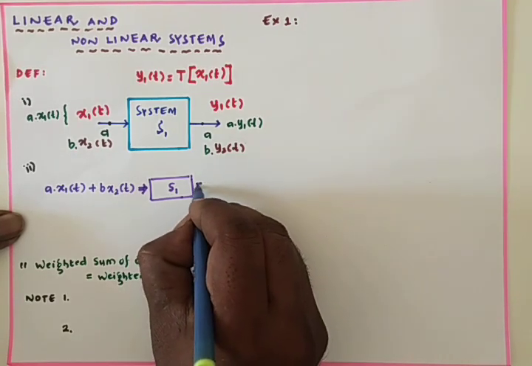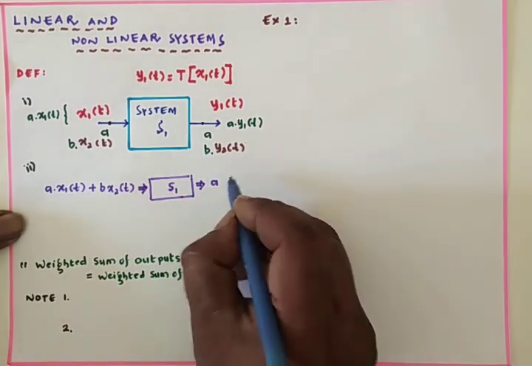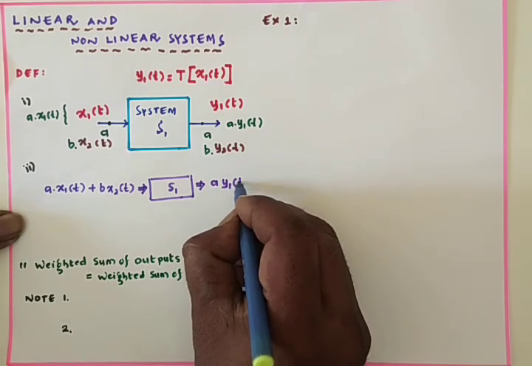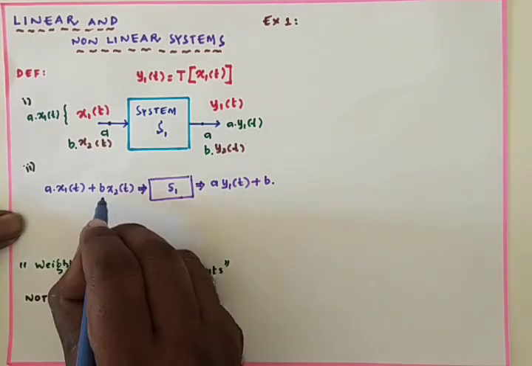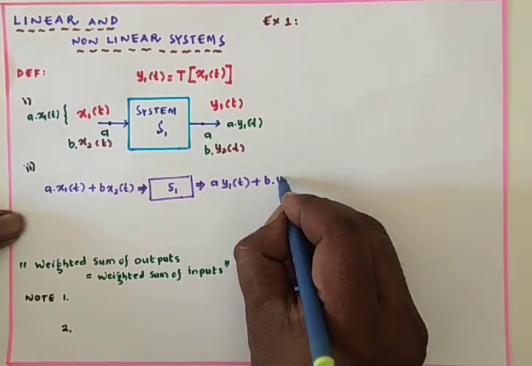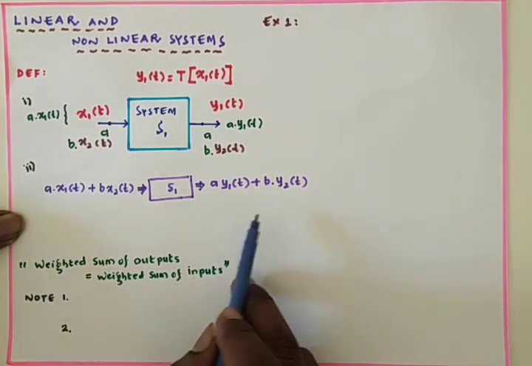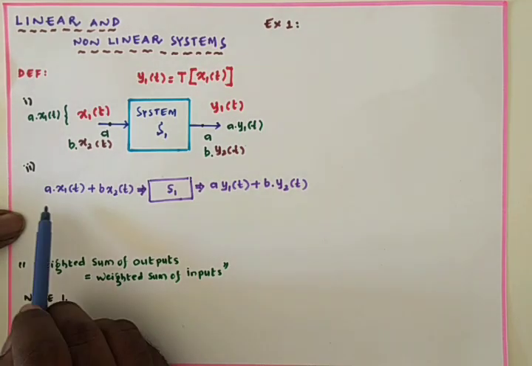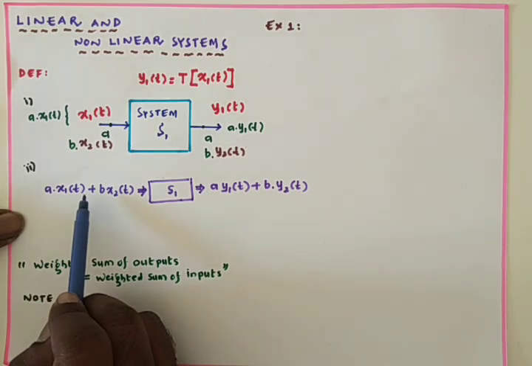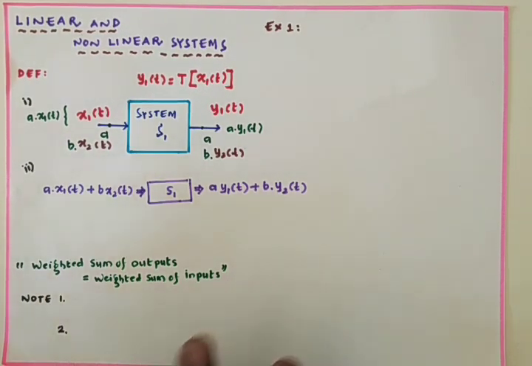Due to this input, if I get the output a·y1(t) plus b·y2(t), where due to x1(t) the output is y1(t), and b remains the same, with x2(t) giving y2(t), then that system is named a linear system. If a system produces the output a·y1(t) plus b·y2(t) for the input a·x1(t) plus b·x2(t), it is linear.